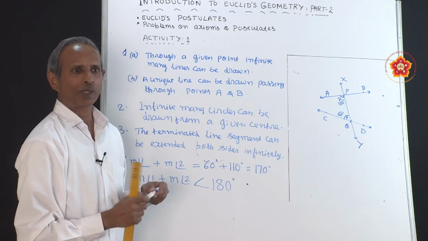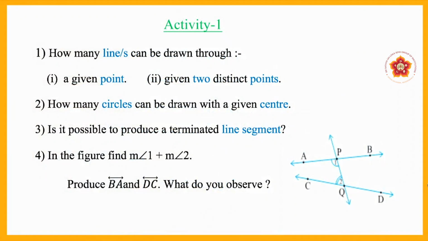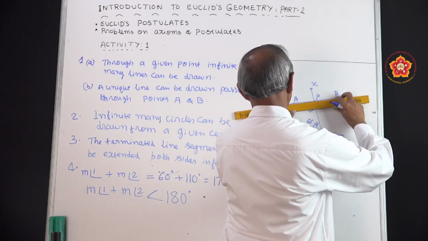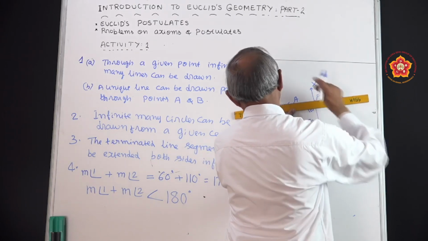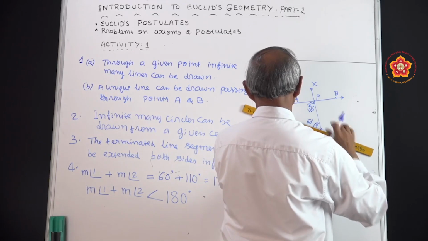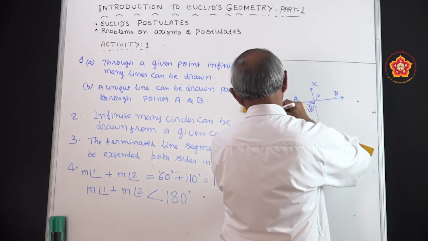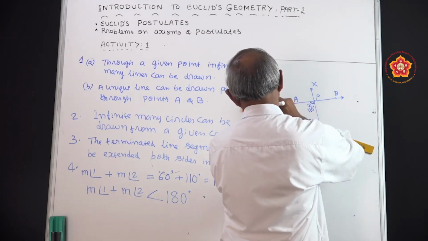Then we have to find out what happens if they are extended backward, BA and DC. Now we are extending them backwards. I am extending in this figure now BA, now extending these lines backward, then what you will observe.